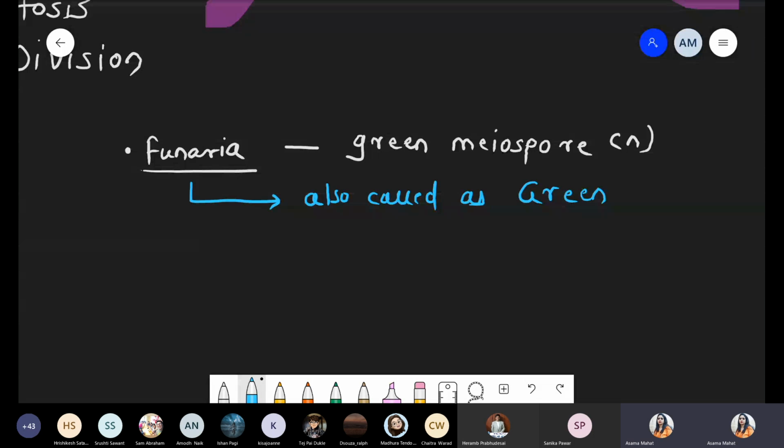हमने cotton moss देखा, sphagnum. Now we are talking about green moss. किसका नाम है green moss? Funaria. Why? Because Funaria produces green color meiospore, which is haploid in nature, right? So that's why Funaria is also called the green moss. Now, next point. In case of Funaria, we just discussed zygote, which is diploid in nature. 2N ploidy level, these are diploid.